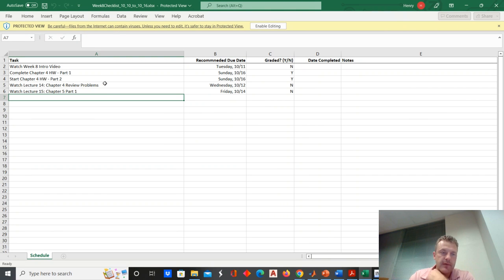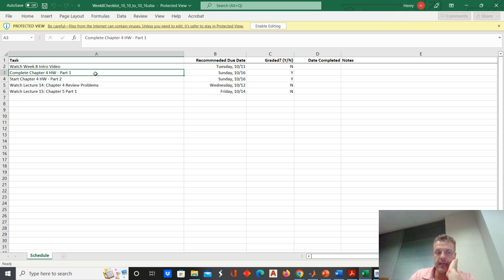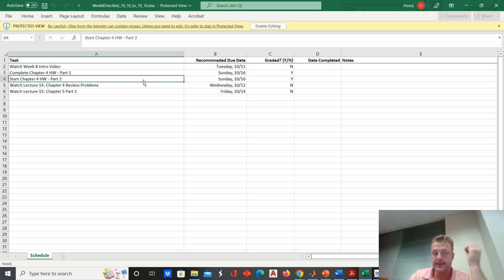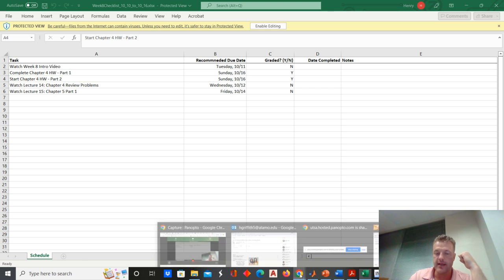In terms of the checklist for this week, the first thing that you probably noticed if you've been in Mastering Engineering is about 5 people asked me for an extension on the homework that was due Sunday. I bumped that until next Sunday, but please try to get it done as soon as possible because if you're in the software, what you'll notice is that the second part of the Chapter 4 homework is now up.